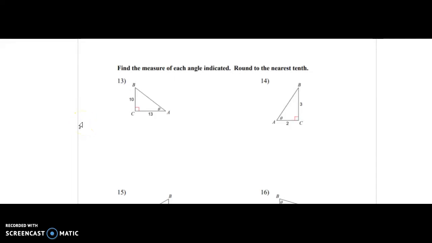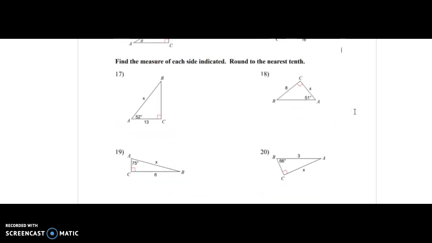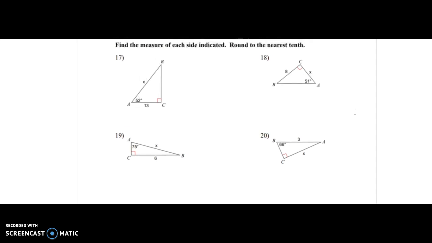So you've come to this video because you need a little bit more help with finding side measures or angle measures. I want you to remember that side measures use the original sine, cosine, and tangent. Whenever you're asked to find angle measures, those are the inverse functions, the inverse trig: tangent, sine, and cosine.